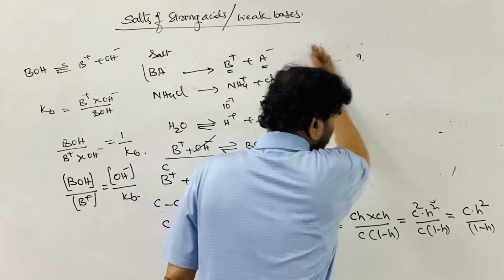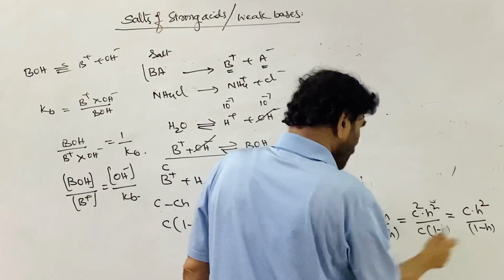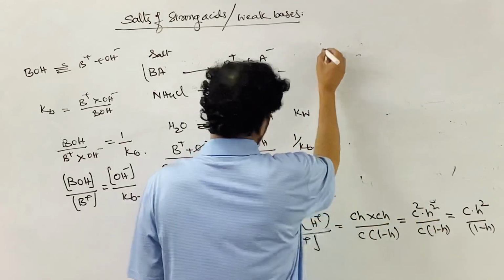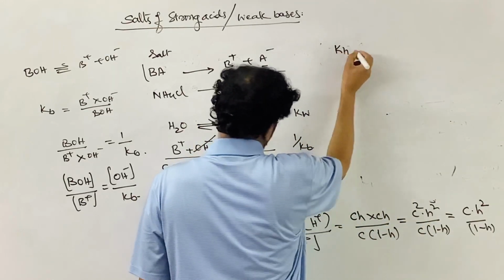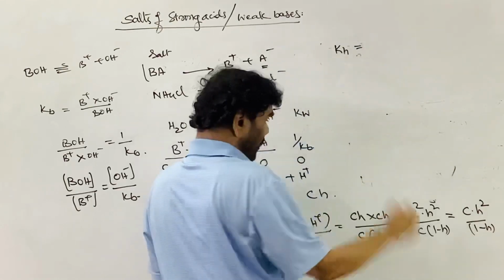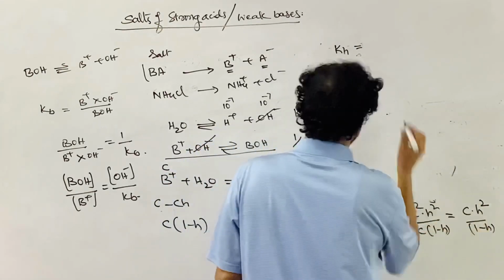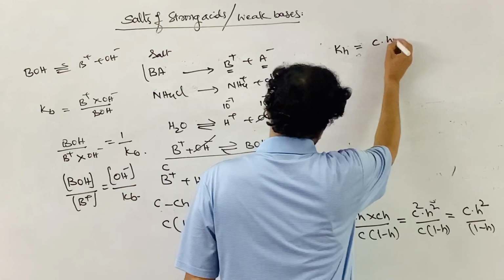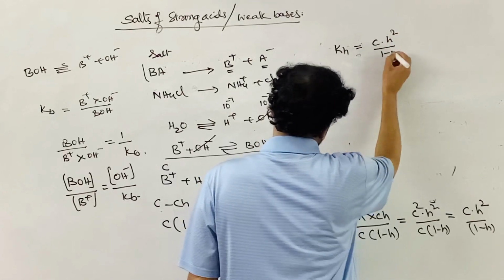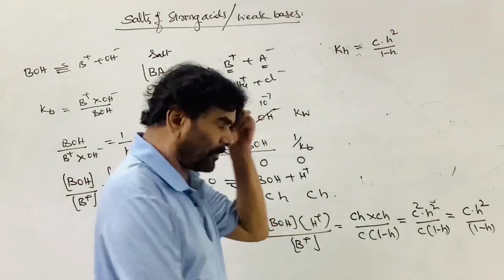Now if you come to this one, the relation is Kh, the hydrolysis constant, is equal to C into h square by 1 minus h. Original expression without any simplification.